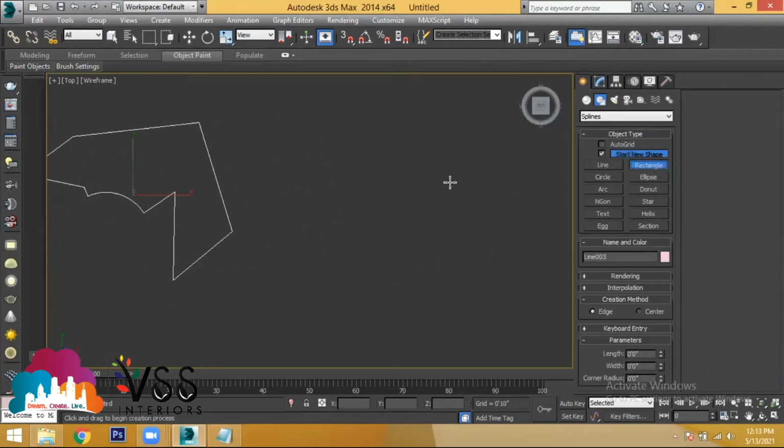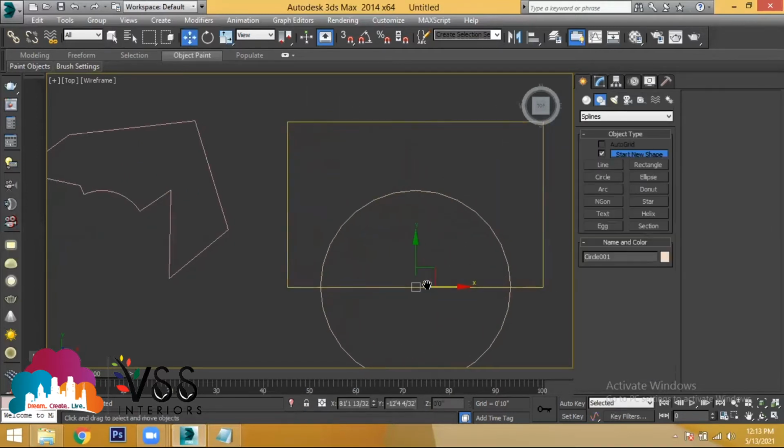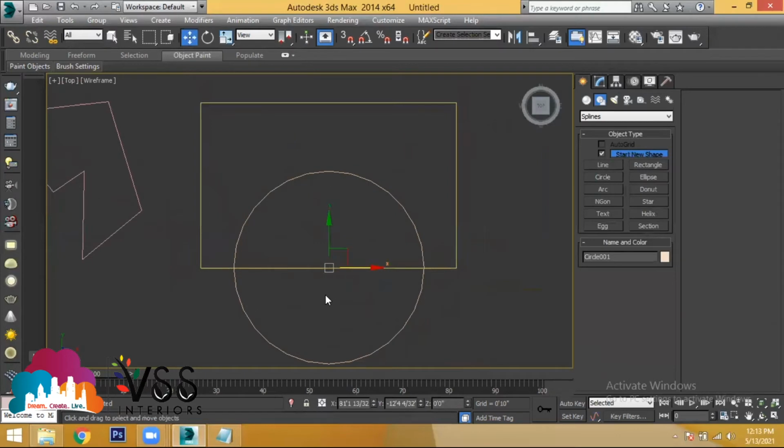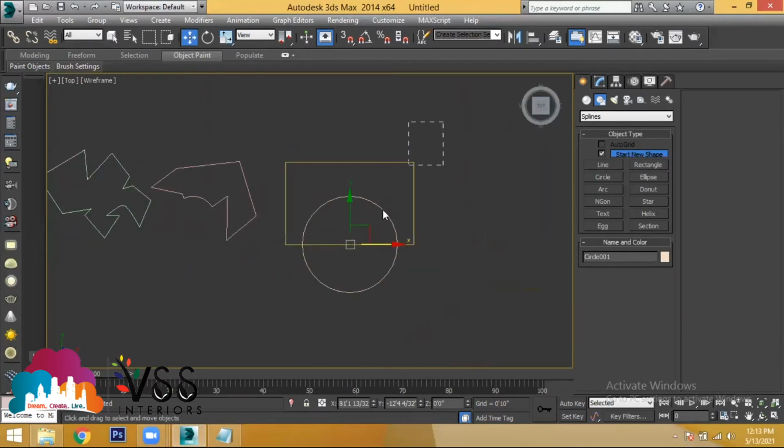Now let's say I have a rectangle and I have a circle. Can you trim these two objects? Can you trim this object?